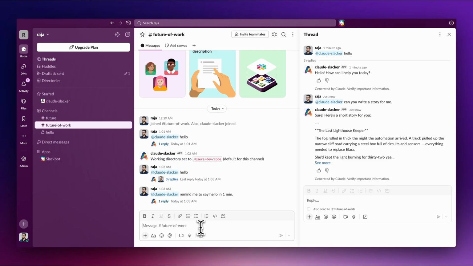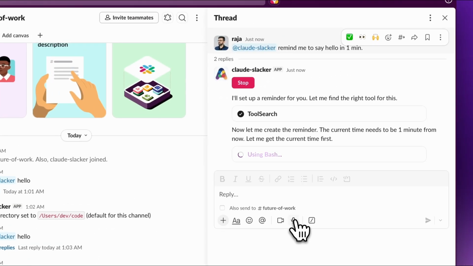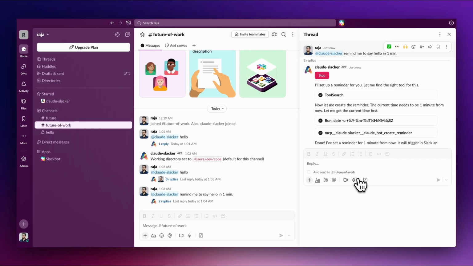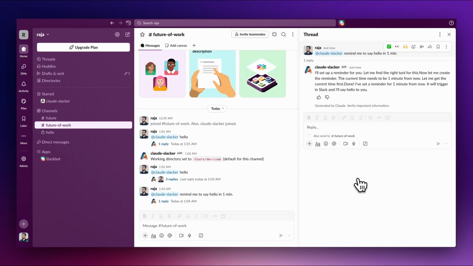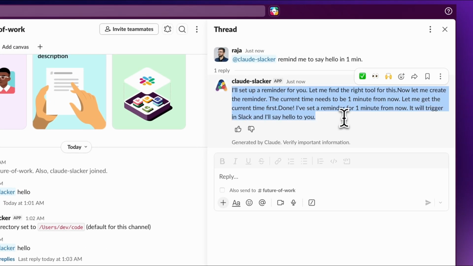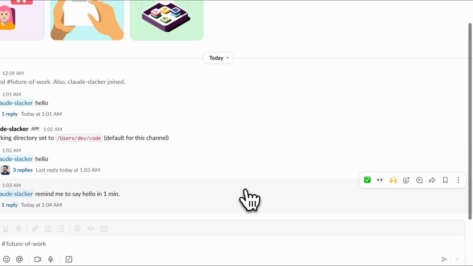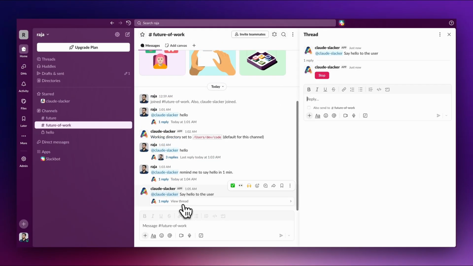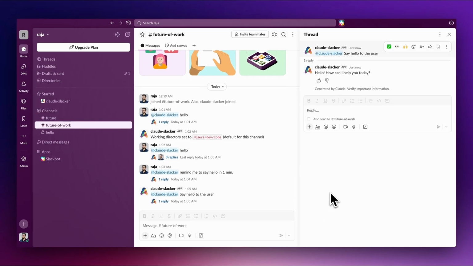For example, here I asked it to remind me to say hello in 1 minute. By the way, if you have multiple Claude Slacker apps installed on Slack, each one talking to different Claude instances or different LLM providers, they can re-prompt each other in a channel using this reminder system. And after 1 minute, it self-prompted itself to say hello to the user in this channel, wherever it was configured.